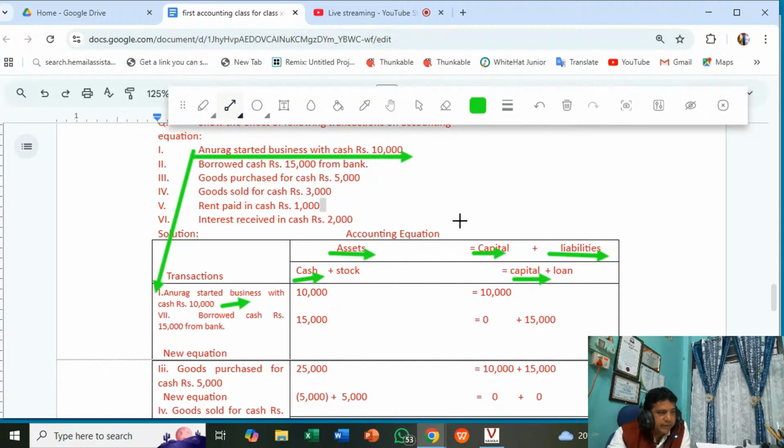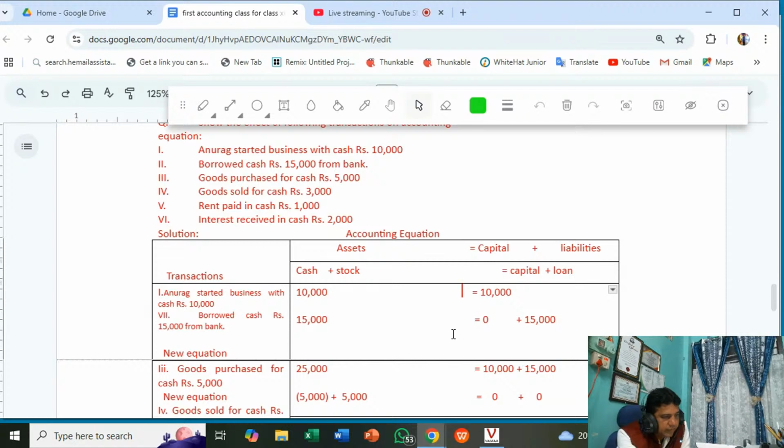I will shift it, just make it below the capital.